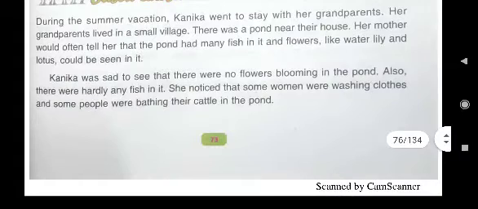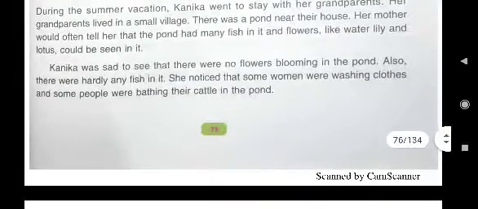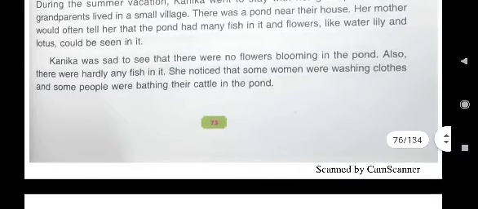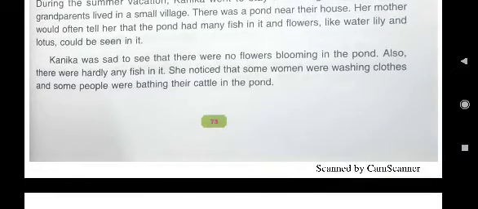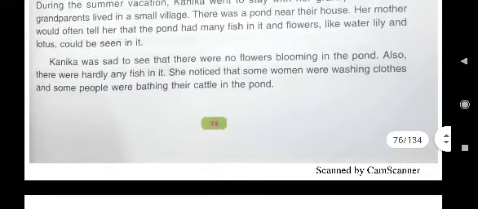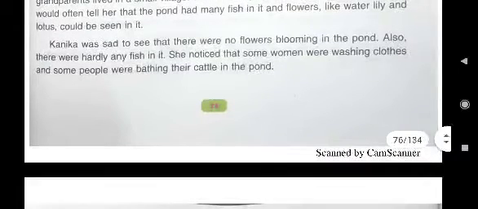Her grandparents lived in a small village. There was a pond near their house. Near the house of Kanika's grandparents, a pond was there. Her mother would often tell her that the pond had many fish in it and flowers like water lily and lotus could be seen in it. Means in that pond, aquatic animals were there as well as aquatic plants.